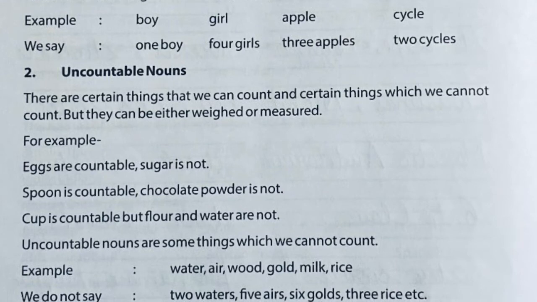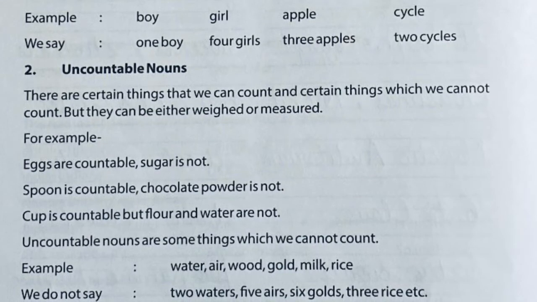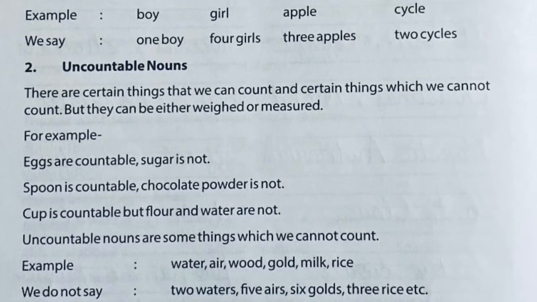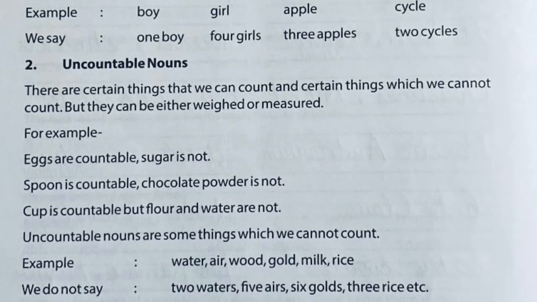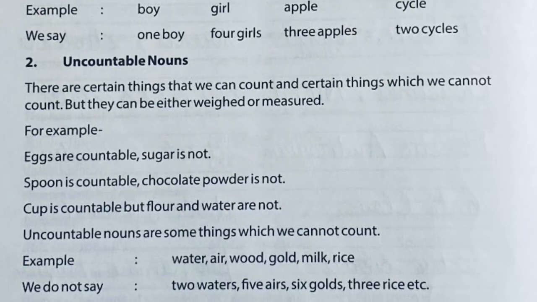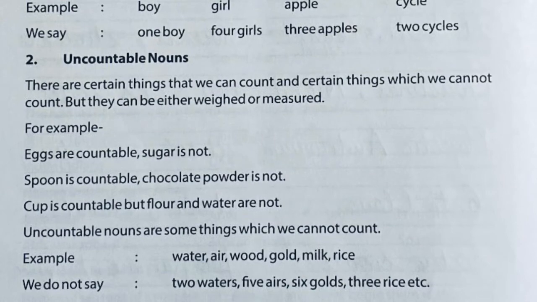Then it can be countable. Otherwise they are uncountable, like water, air, wood, gold, milk, rice, and there are a number of other examples which we cannot count. So this is countable and uncountable nouns.